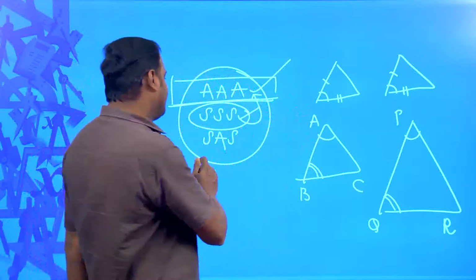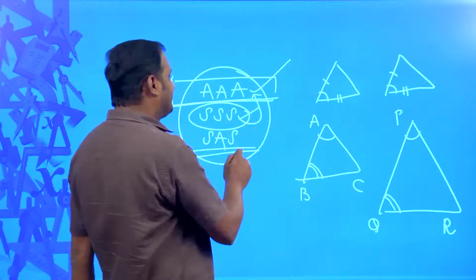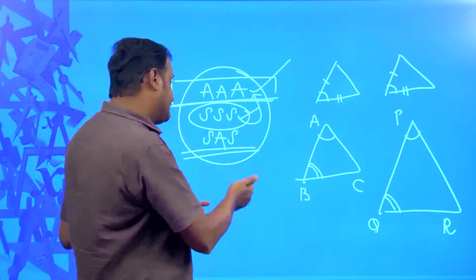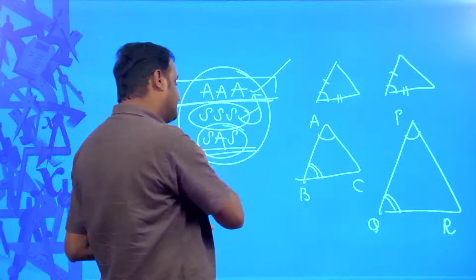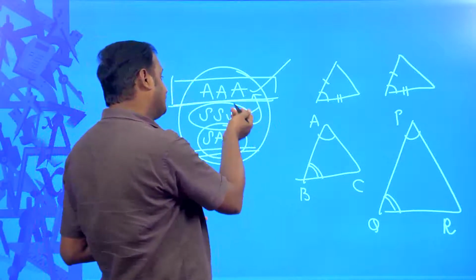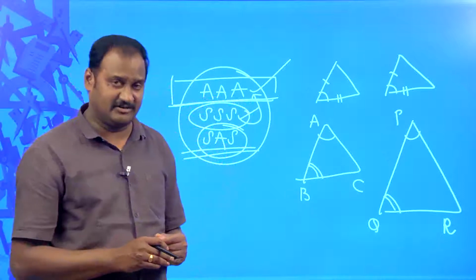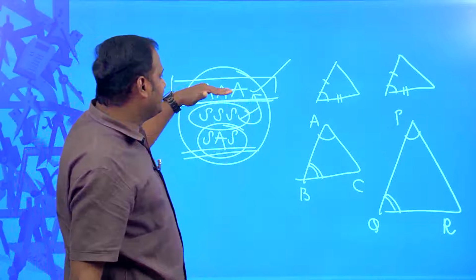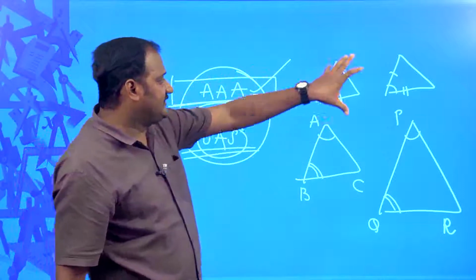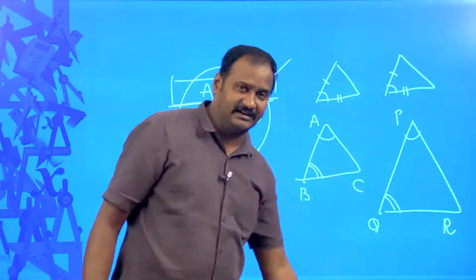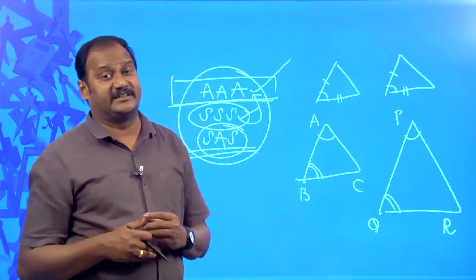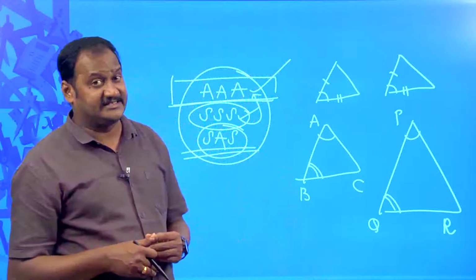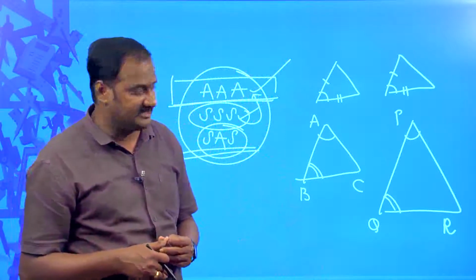And what is this SAS? This is one of the applications, otherwise you would call it the condition defined by AAA and SSS also, right. First let us try to understand, when three angles of one triangle are respectively equal to three angles of another triangle, how can you prove that their corresponding sides are proportional? That is what you call AAA similarity. Hope you understand what is AAA similarity.